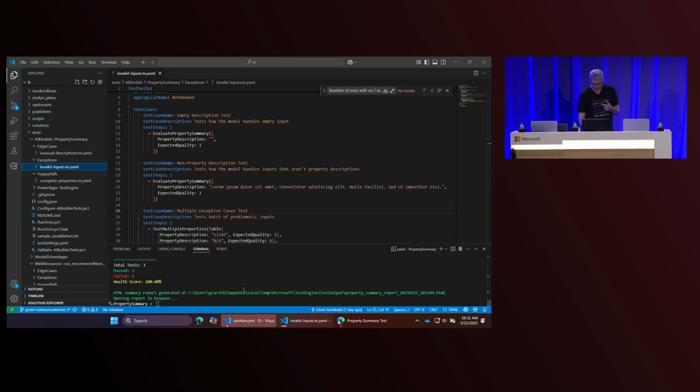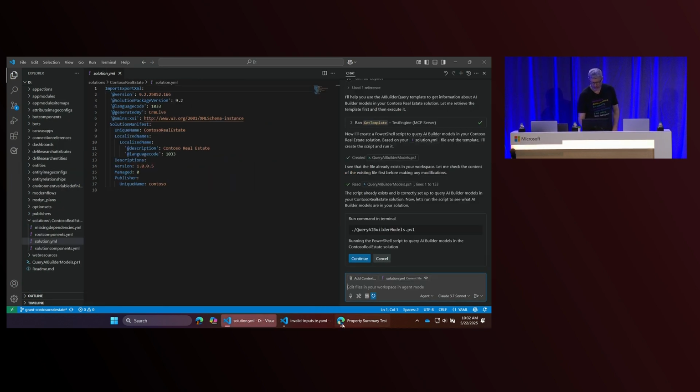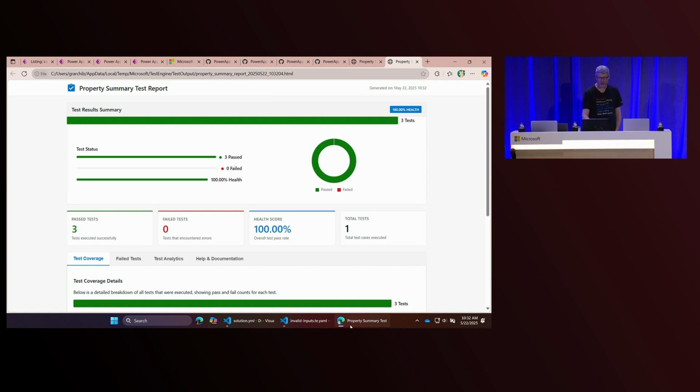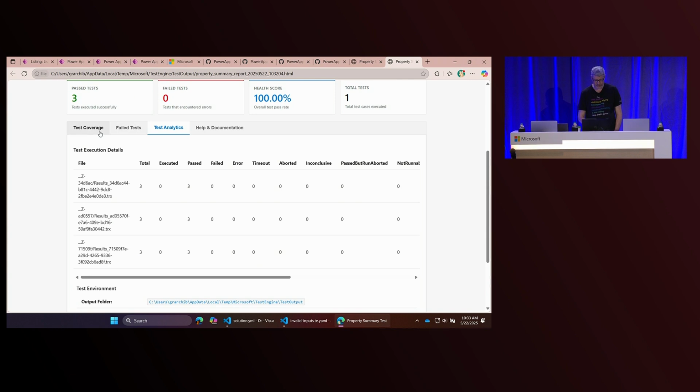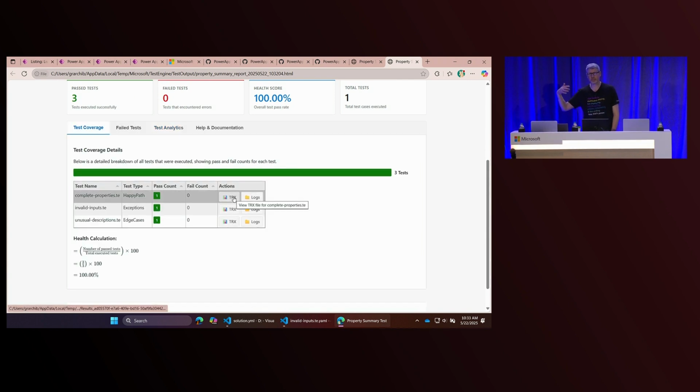So it's gone through and created that, and at the end of that, we've got a summary report like this, showing the 3 test cases, which all ran as expected. And if they don't, I could go back through my normal loop of green, red, refactor, and make it work. I could drill down into this and look at what all the tests were. These are my 3 different test files. It generates normal test results XML files that I can add to my build process. I can go look at those things.